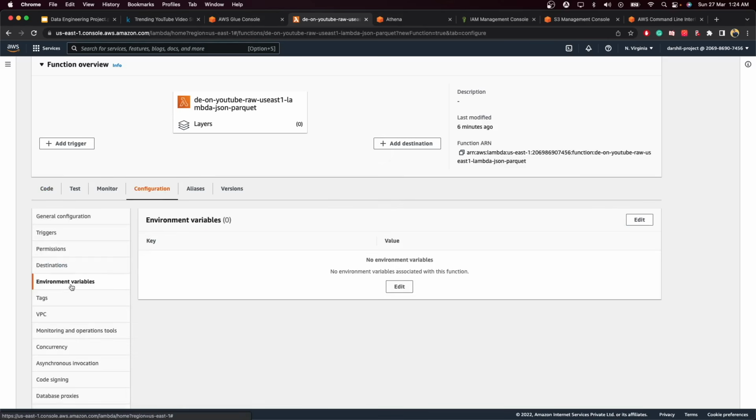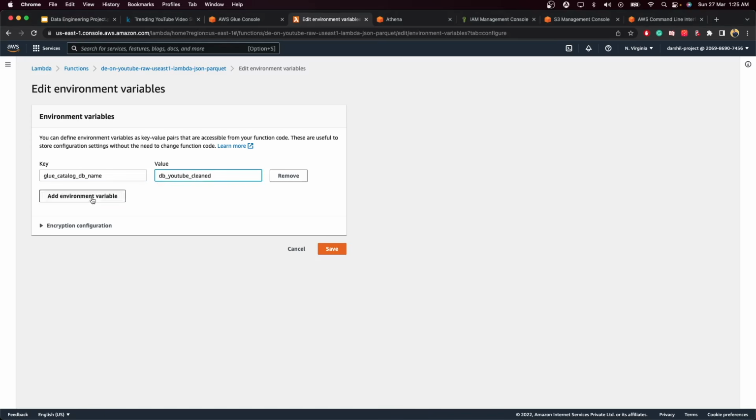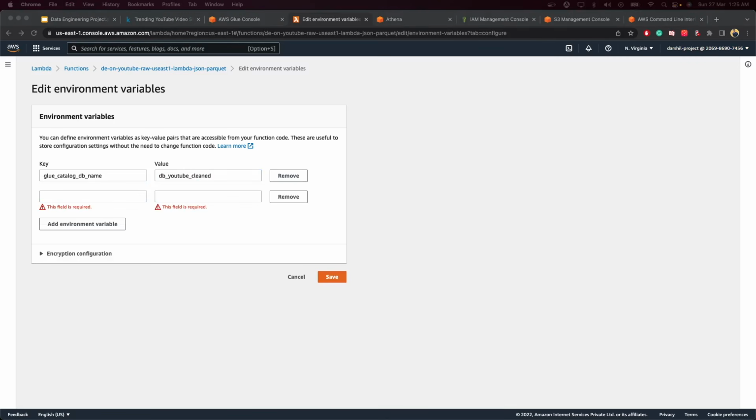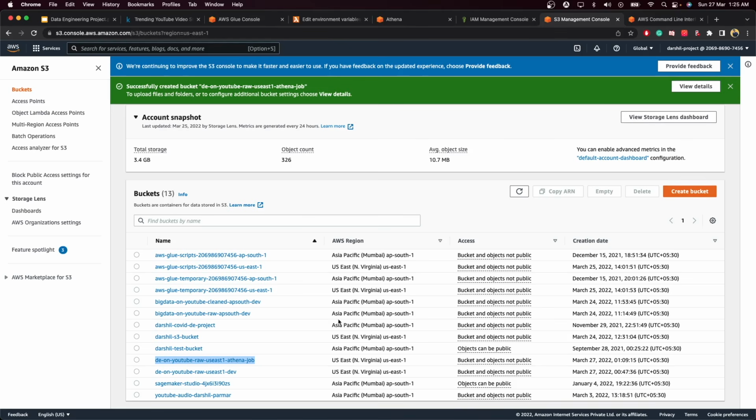So go to configuration, go to environment variables, click on edit, and click add environment variable. Over here we have the key as glue catalog name; provide the catalog name as this. Add more environment variables, this catalog table name that you want to provide. This is basically clean statistics reference data for the JSON file that we had. Then S3 bucket path. Over here we will have to create one more S3 bucket to store our cleaned data. So let's copy this particular thing.